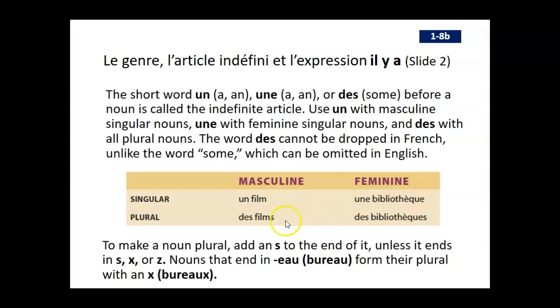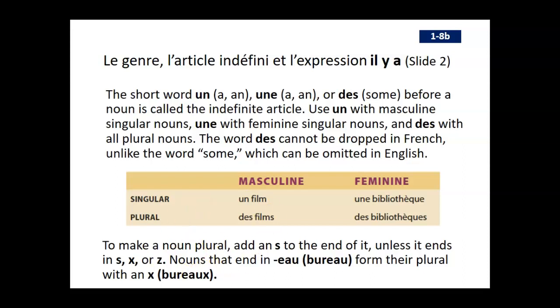And then in the plural form, notice that we have des for both of them. So un film becomes des films. So j'ai vu des films. I saw some films. Or j'ai vu des bibliothèques. I saw some libraries. Okay, so it just simply means some, an indefinite quantity. And as we already know, to make a noun plural, you just add an S to the end of it, and it's usually silent, as we could see with film and bibliothèque.